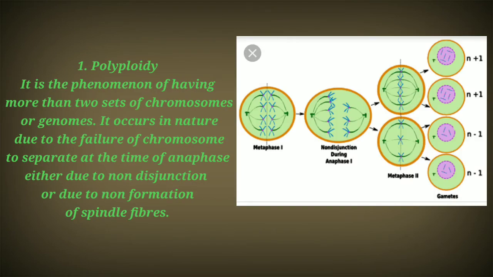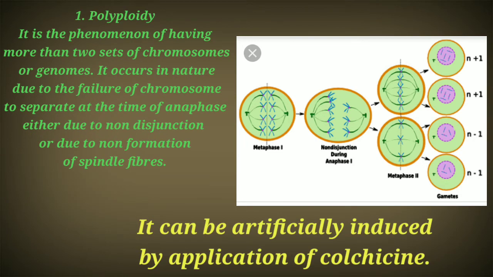Polyploidy is the phenomenon of having more than two sets of chromosomes or genomes. It occurs in nature due to the failure of chromosomes to separate at the time of anaphase, either due to non-disjunction or due to non-formation of the spindle, and it can be artificially induced by application of a chemical called colchicine.